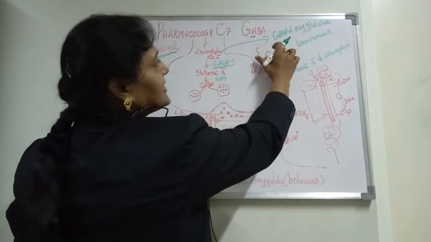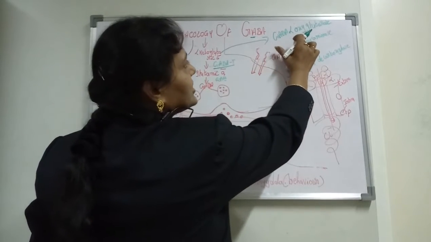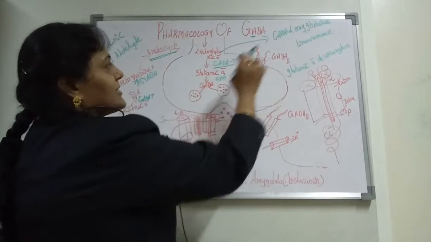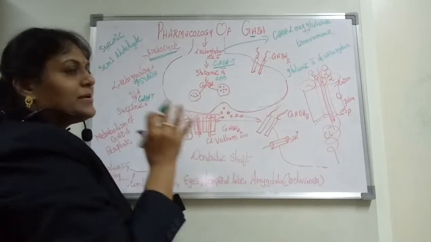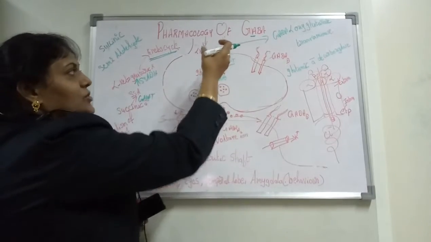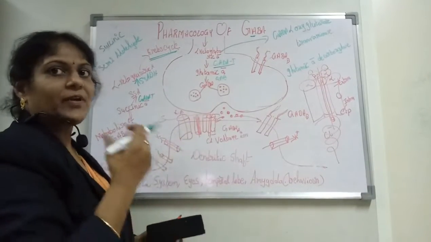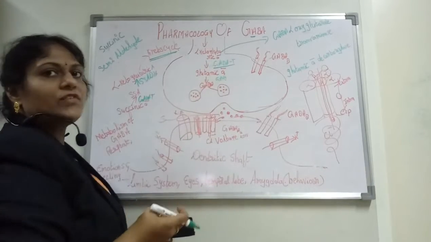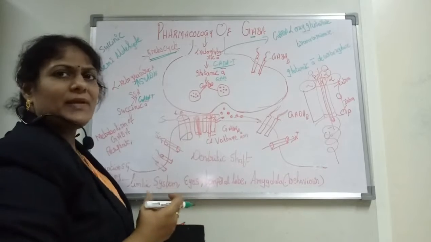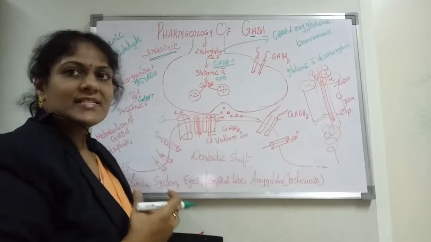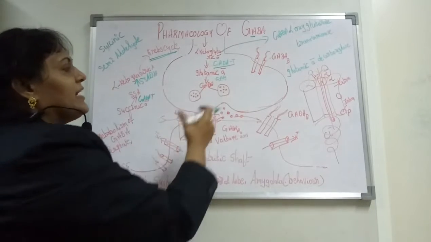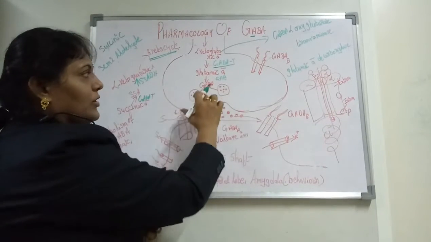GABA T is being indicated as GABA alpha oxoglutarate transaminase, so we can simply call it GABA T. With the help of this GABA T enzyme, the alpha ketoglutarate acid collected from the Krebs cycle is converted into glutamic acid. Once this glutamic acid is synthesized in the presynaptic and postsynaptic clefts, it is converted into GABA.